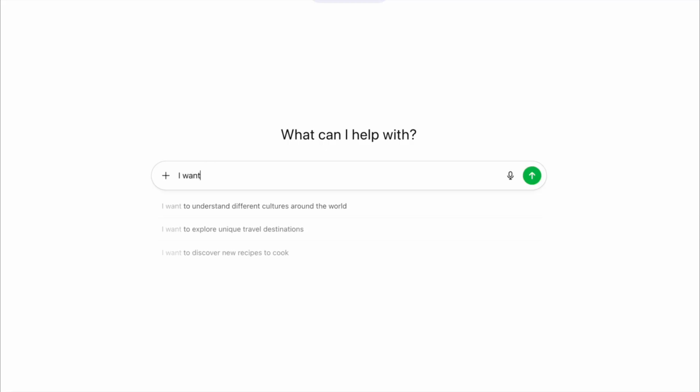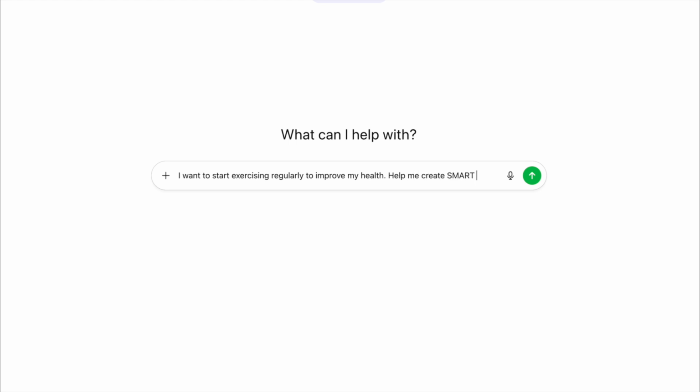Let's say we want to start exercising to get healthier and we want ChatGPT to help us with how to achieve that goal. Let's enter a prompt that says, I want to start exercising regularly to improve my health. Help me create SMART goals to do this. Let's see what we get.